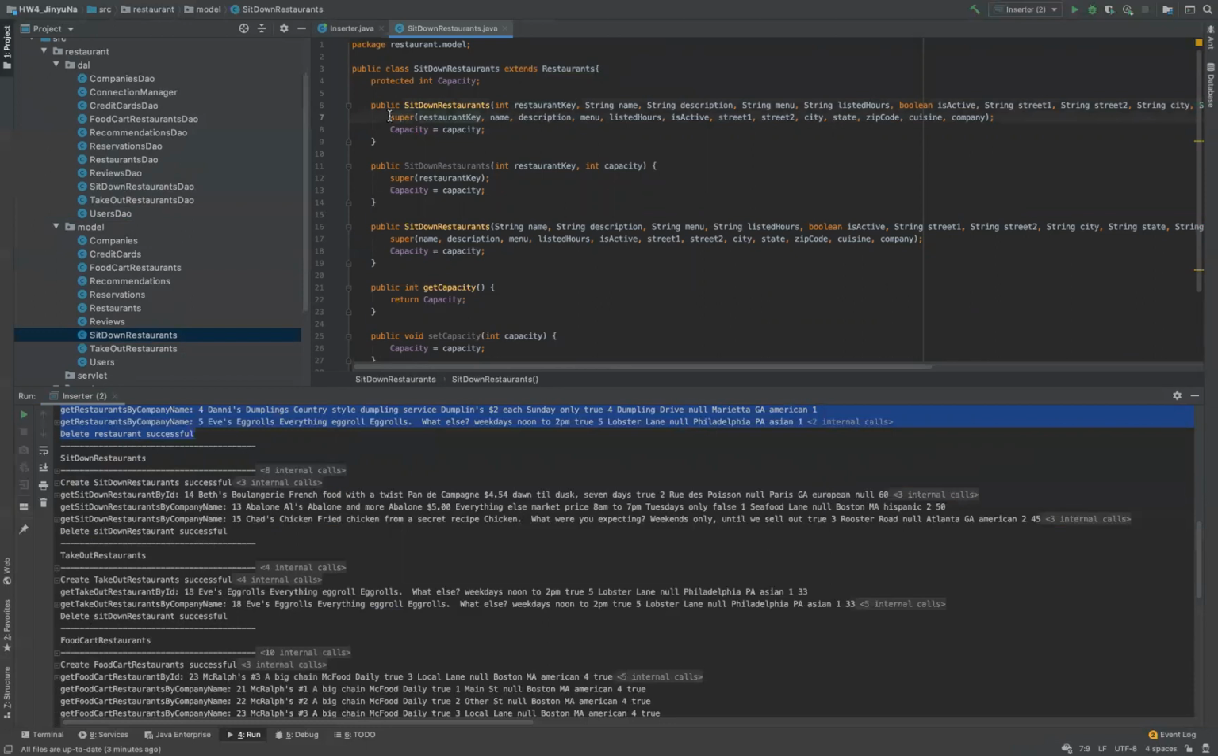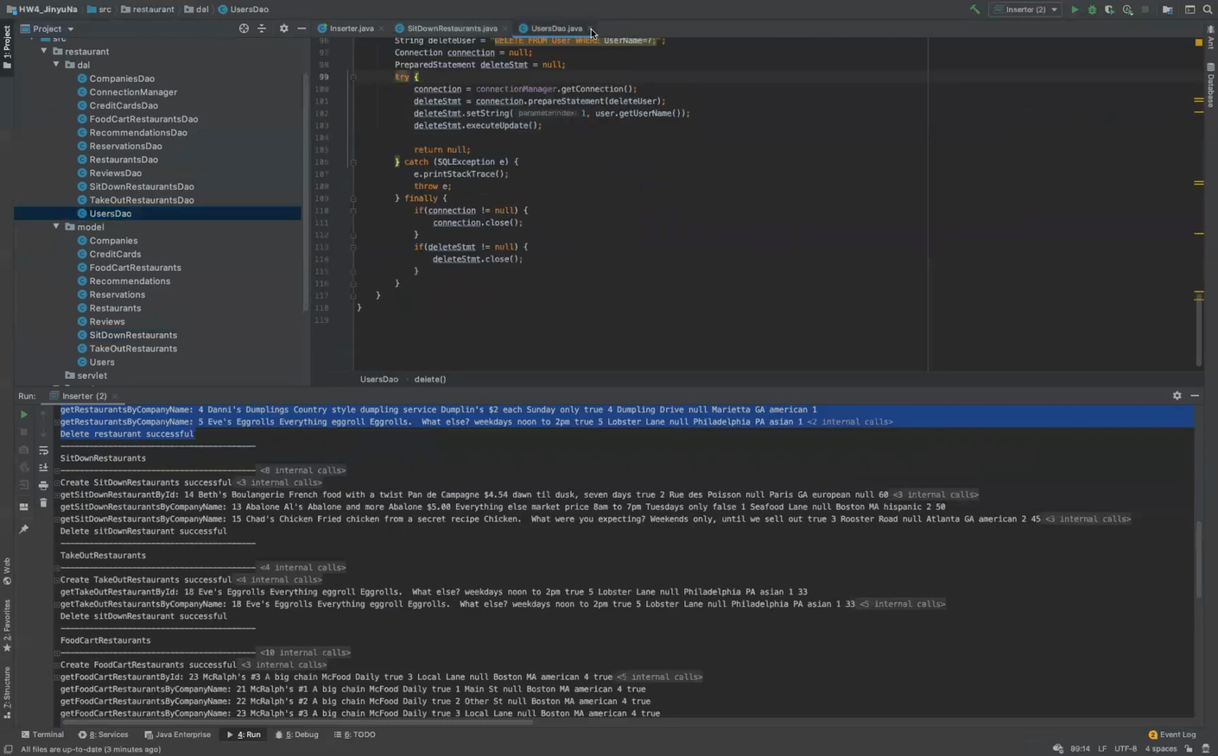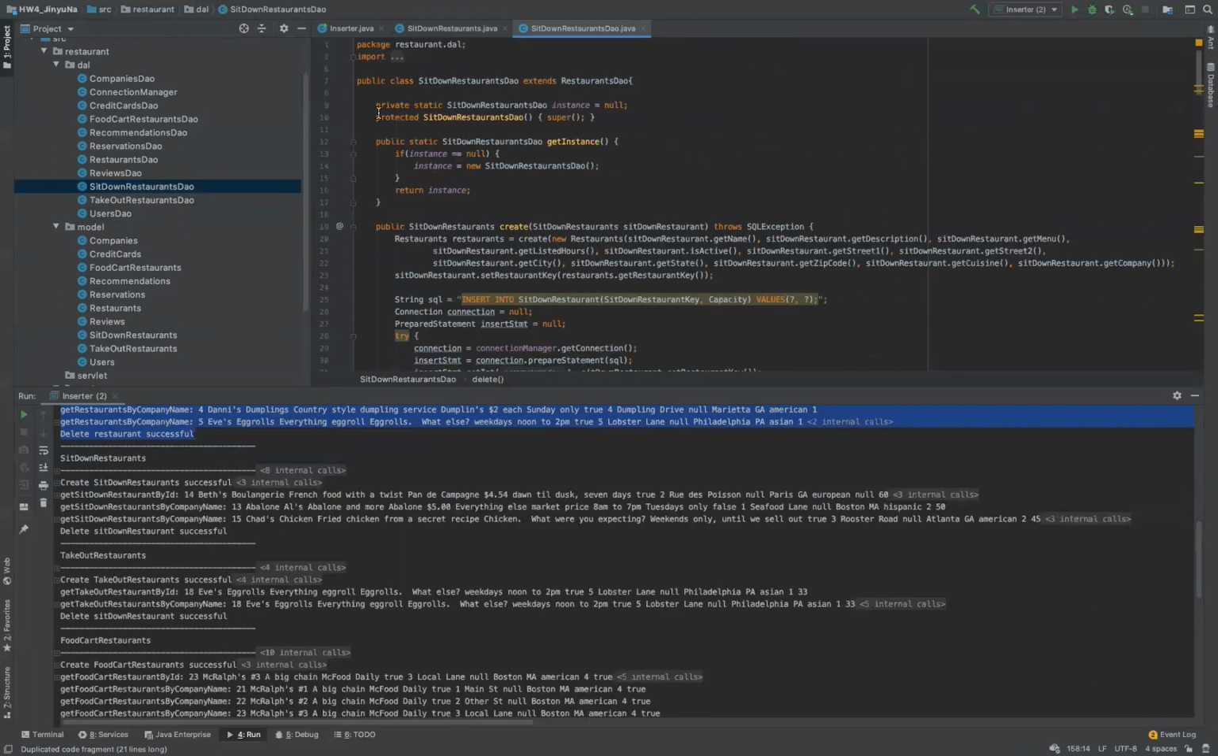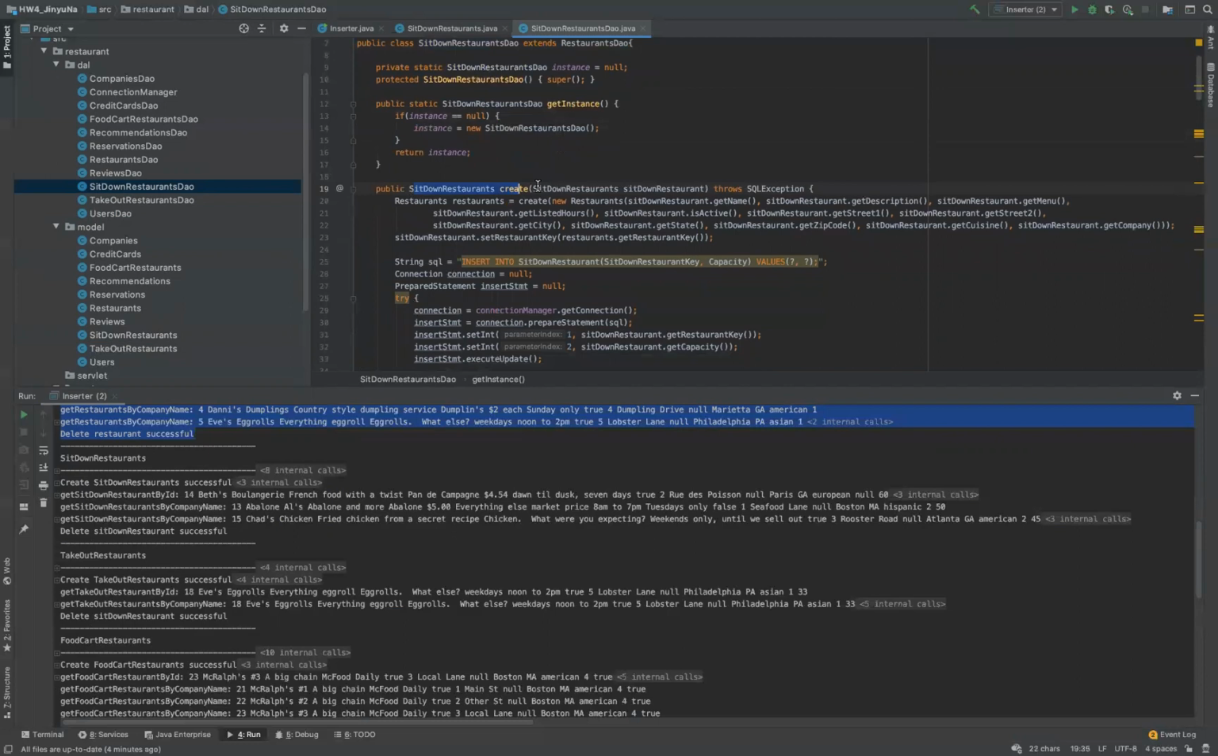And we can see in the constructor, this is the superclass attributes, and this is its own attribute. And the sit-down restaurants DAO also extends restaurants DAO. We can see the first function, create sit-down restaurants. We will create a superclass before we create a subclass.